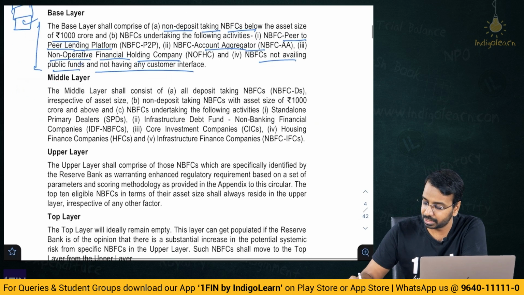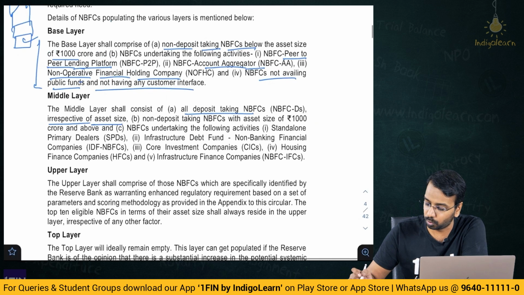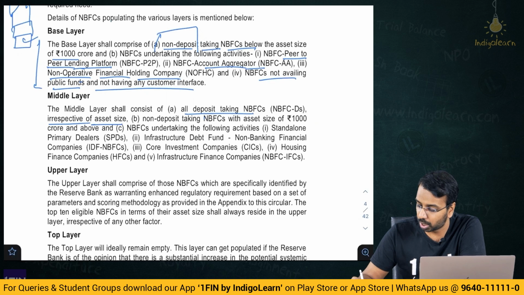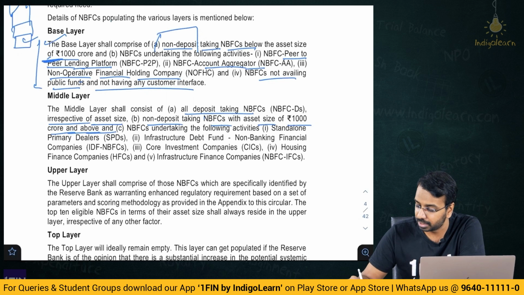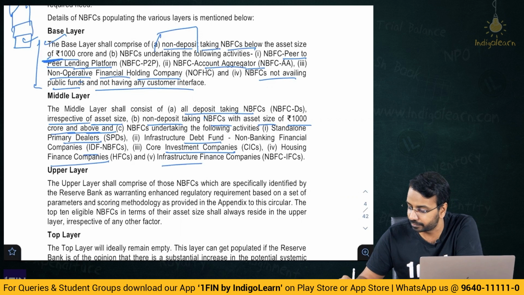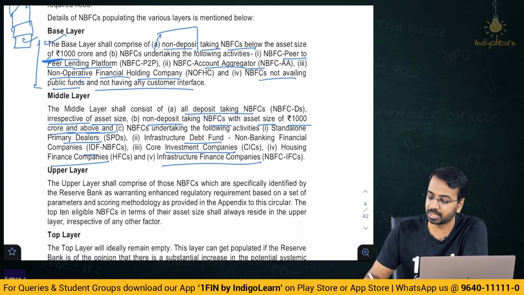Then middle layer shall consist of all deposit taking NBFC irrespective of asset size. So here it was non-deposit taking, here it is deposit taking. Non-deposit taking NBFC with asset size of 1000 crore and above. So below 1000 crore was base layer, more than 1000 crore it comes to the second layer, that is the middle layer. NBFC undertaking the activities, standalone primary dealers, infrastructure debt fund NBFCs, core investment companies, housing finance corporation and infrastructure financing company. These are in the middle layer.